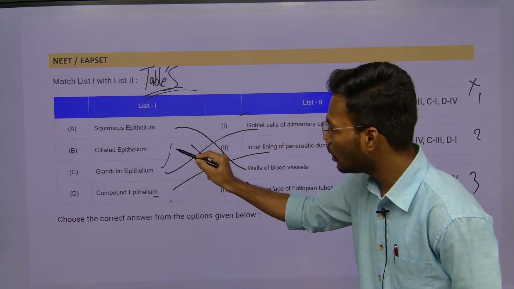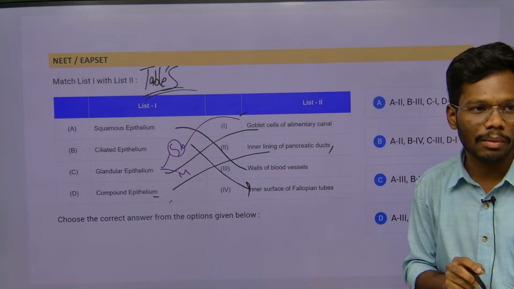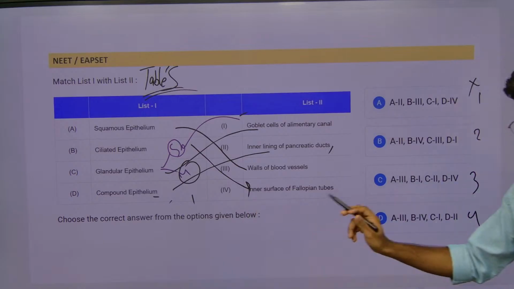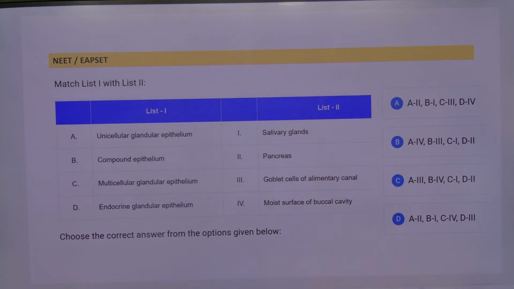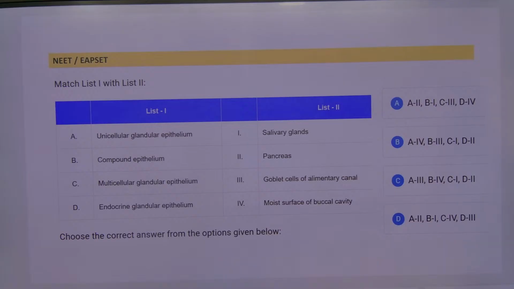We have simple, we have multicellular. The simple is responsible for the goblet cells of alimentary canal, and we have multicellular, such as mammary glands, as examples. That's how you need to remember. Next example, same they are asking but different options. Unicellular glandular epithelium, same thing they are asking, the goblet cells of alimentary canal.